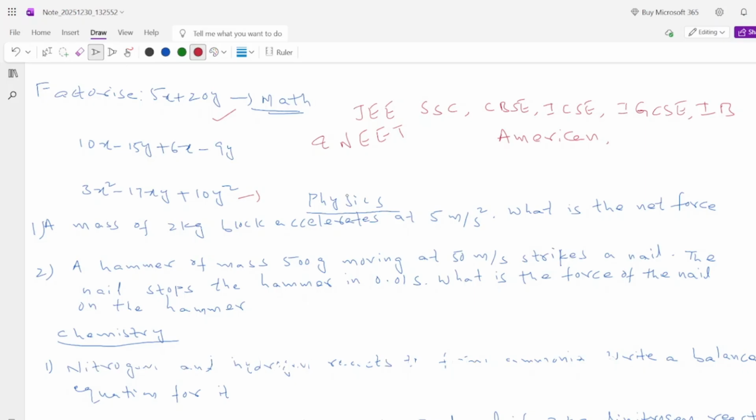And in between is a little intermediate level question: 10x minus 15y plus 6x minus 9y. Now, our intermediate student's knowledge is not confined to this particular problem. I can say he won't be able to understand even this problem.